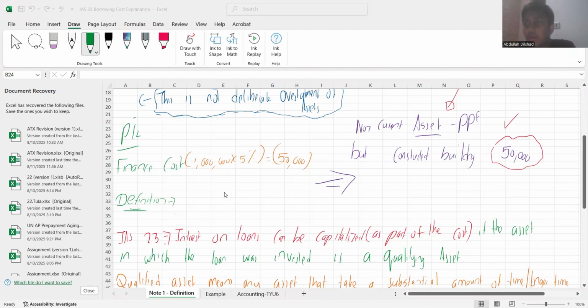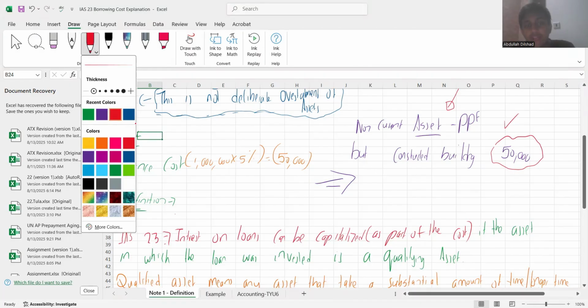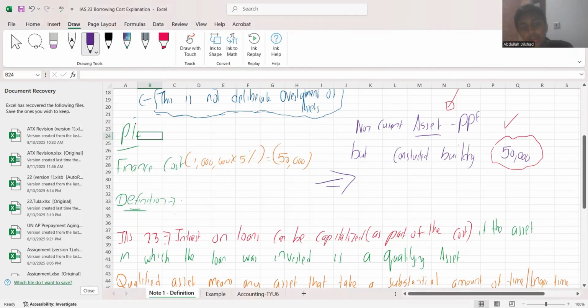Normally during your financial reporting or SBR, you're not supposed to memorize the definition, right? I've just given it for the purpose of learning. In terms of definition, what does IAS 23 say? You can capitalize the loan interest if the loan was invested in a qualifying asset.